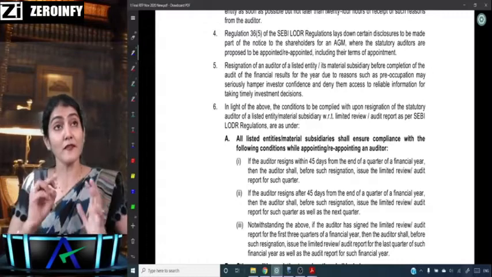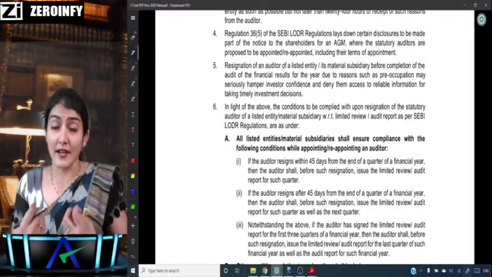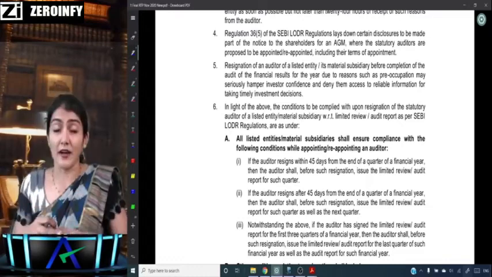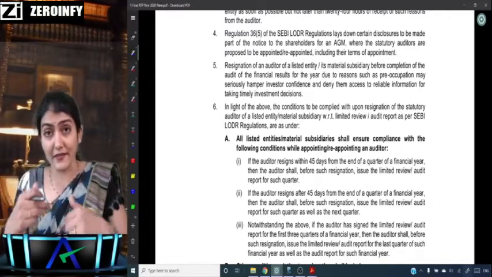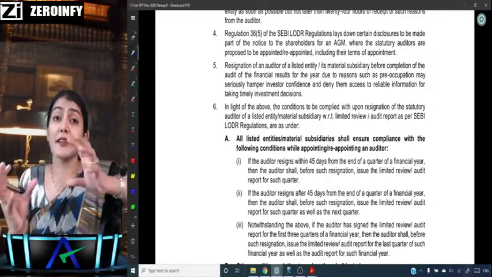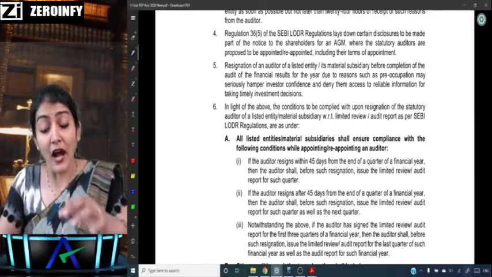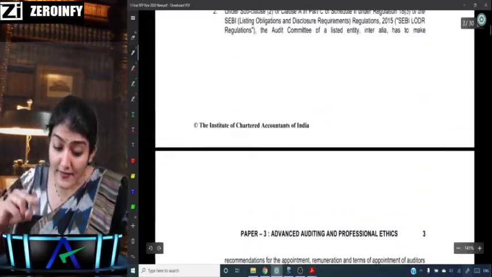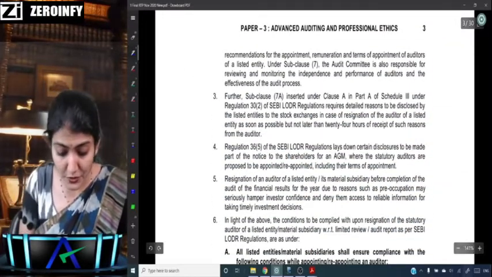Okay, so what does it say? If a listed entity's auditor resigns, then within 24 hours of the receipt of the reasons from the auditor regarding his resignation, the detailed reasons for the resignation of the statutory auditor are to be submitted by the listed entity to the stock exchange. That's a very important one over there.